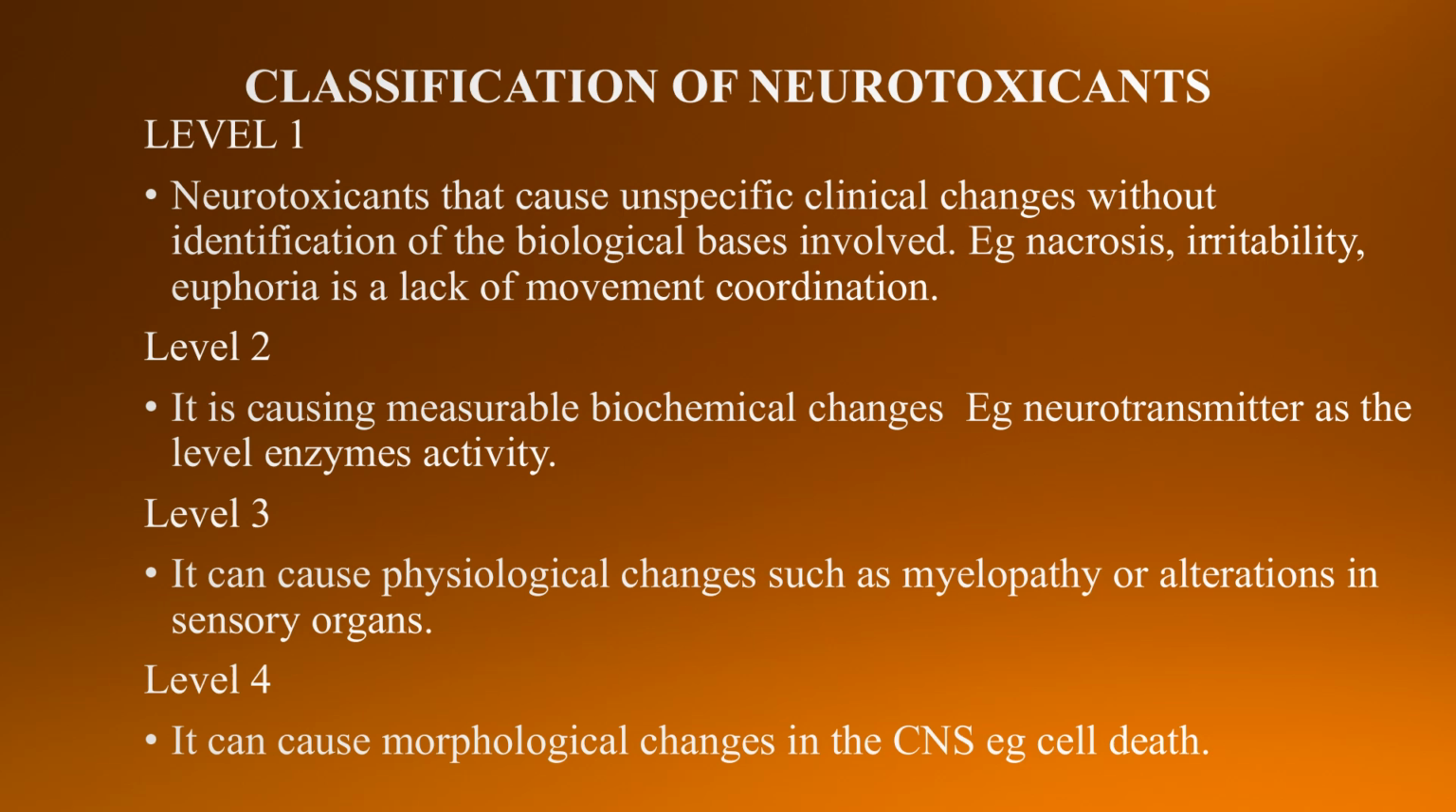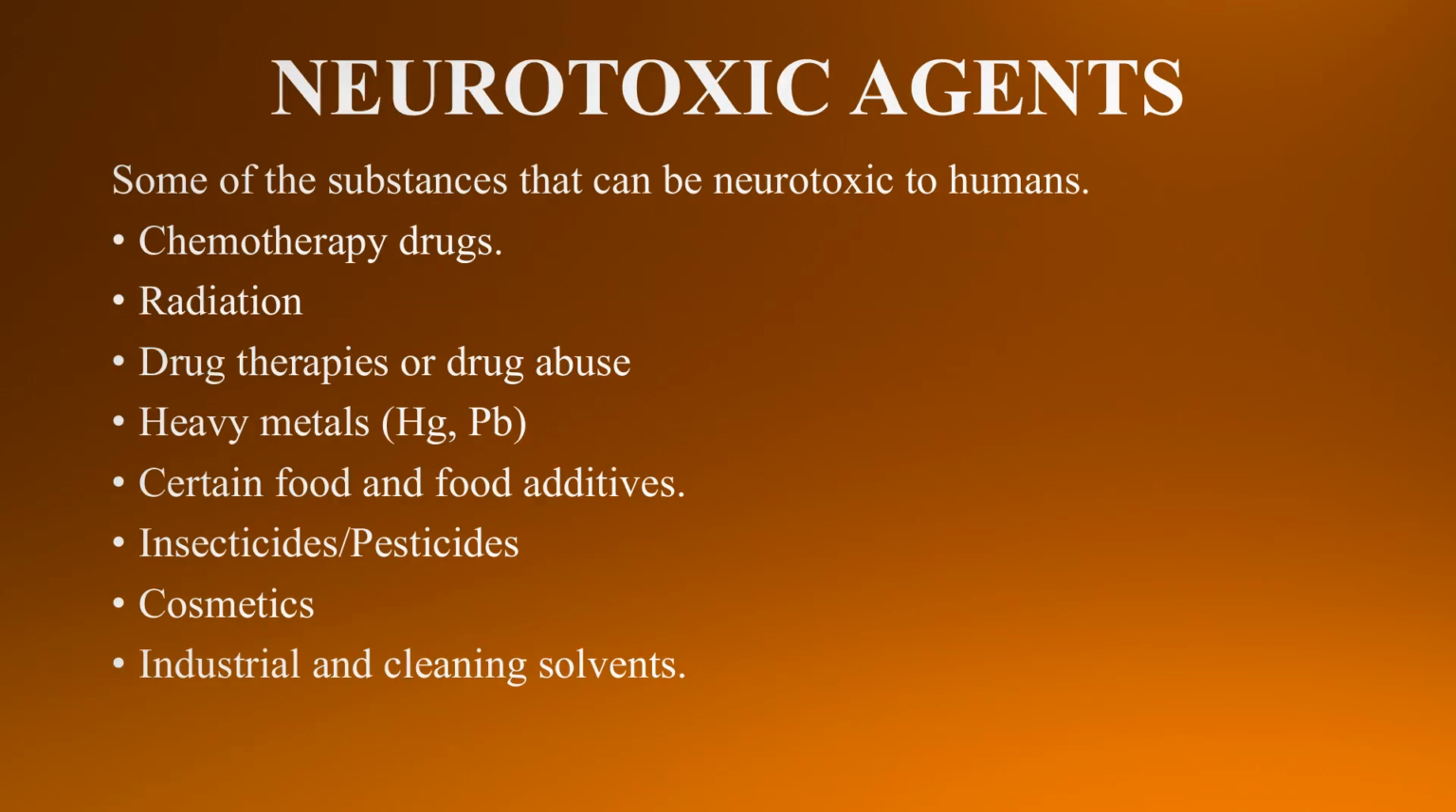And then the third level can cause physiological changes, that is, level 3 toxins affect the physiological functions of the brain, such as myelopathy or alteration in the sensory organs. And then the last level can cause morphological changes in the central nervous system. Example: cell death. So these are some of the neurotoxic agents that affect brain function and cause brain damage.